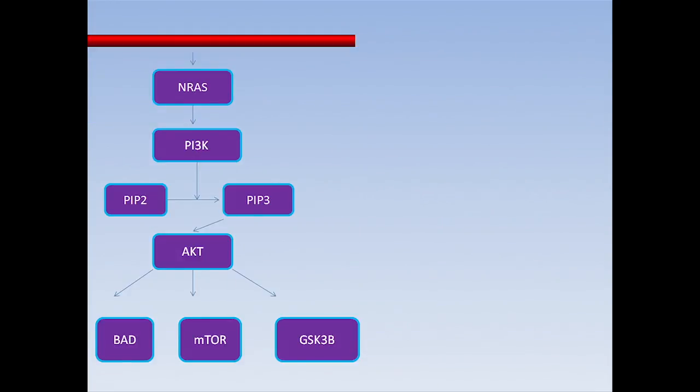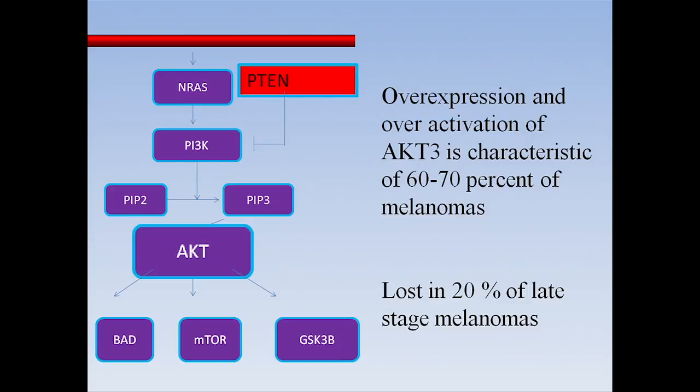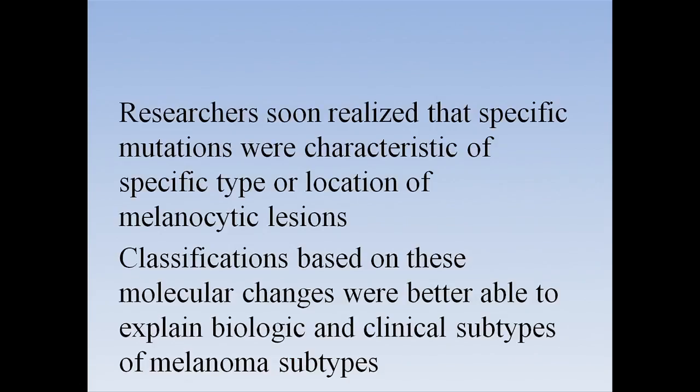If we come to the PI3K pathway, AKT has been shown to be overexpressed in almost 70% of melanomas, and PTEN loss has been shown in 20% of late stage melanomas. So all these different molecules that people are coming up with, that this is mutated, this is amplified, how is it helping us basically? All this information is now telling us what the underlying biology of the melanocytic proliferation is.